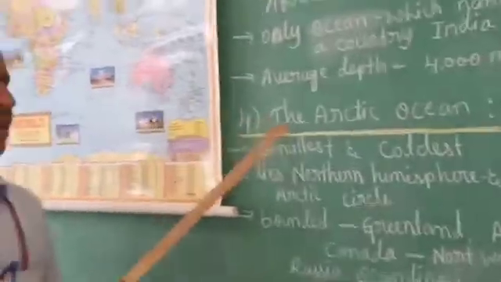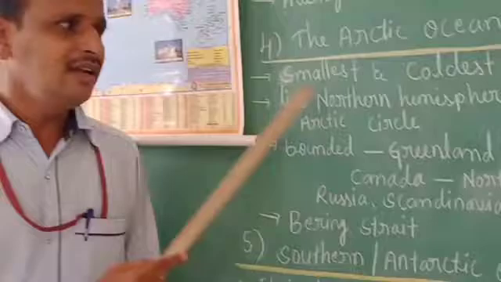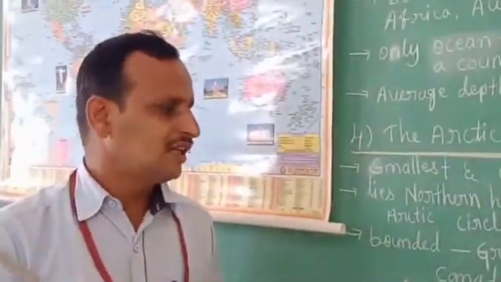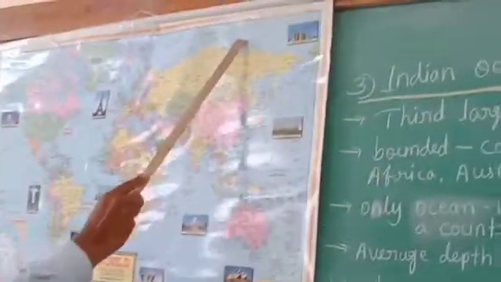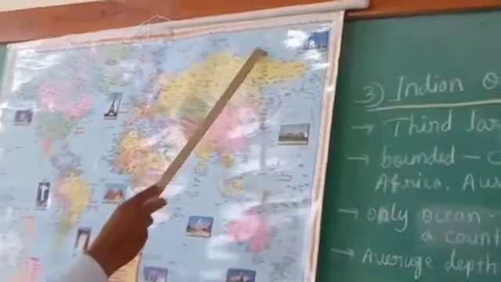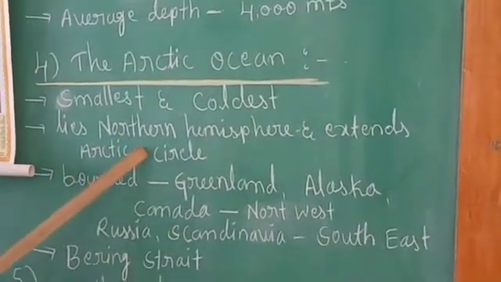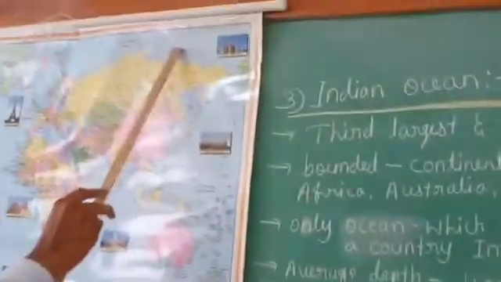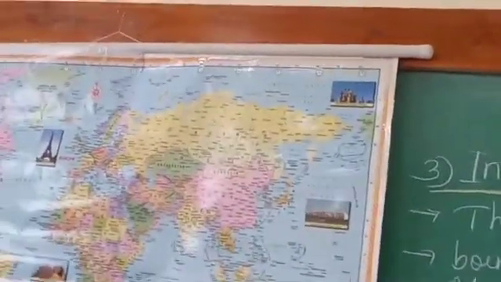That is the Arctic Ocean. This is the smallest and coldest ocean, children. See where it is. Arctic is in the northern hemisphere. It lies in the northern hemisphere and extends to the Arctic Circle, up to the pole side, the North Pole.